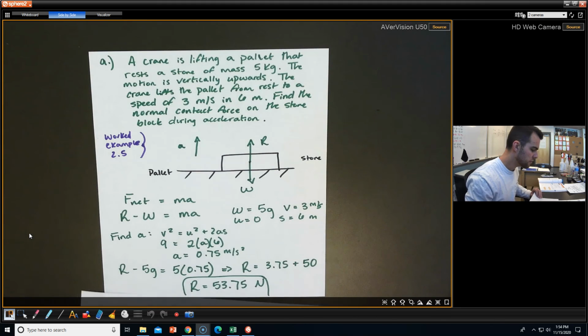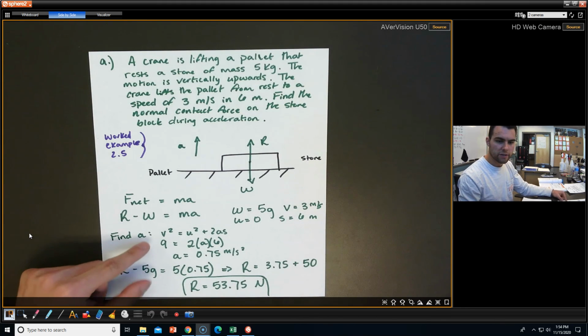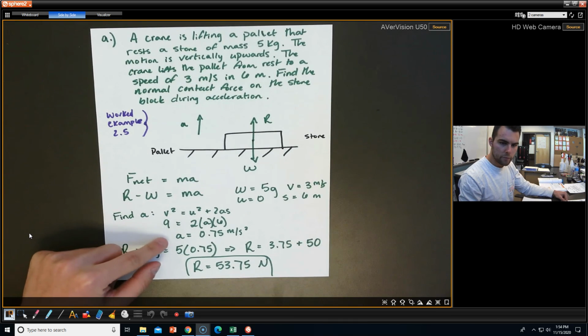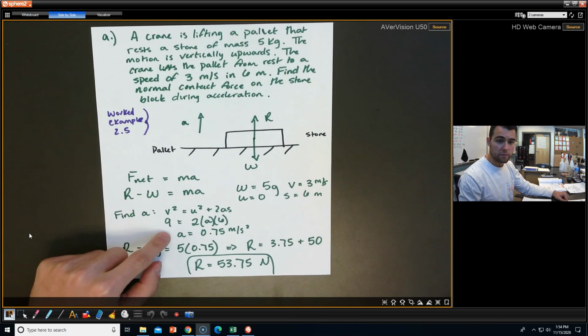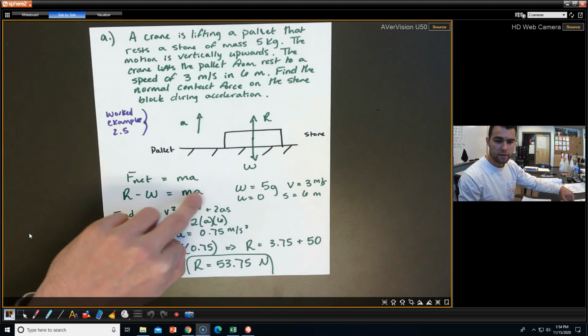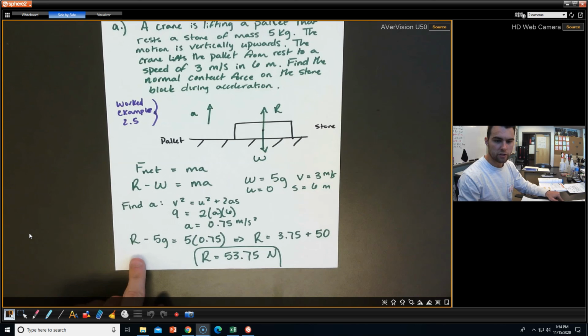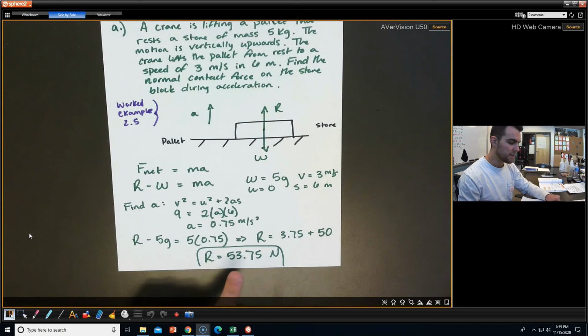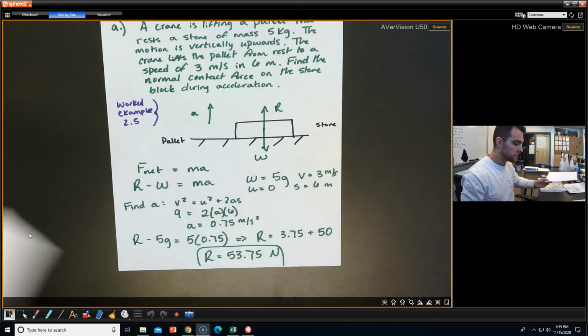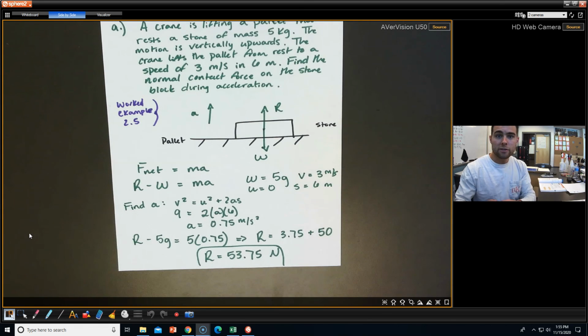So if we set this guy up, we can use this SUVAT equation to find A. We find what A is, and then we plug it back in for here. And so we know what W, M, and A are. So it's all about just kind of rearranging this guy and then finding what R is. Okay? And that's our lesson for today.